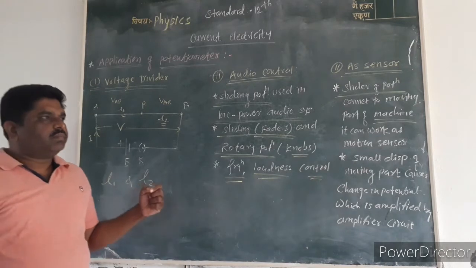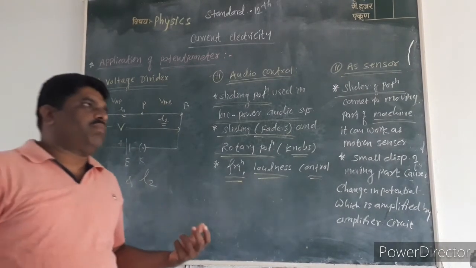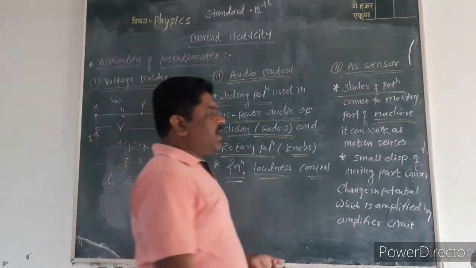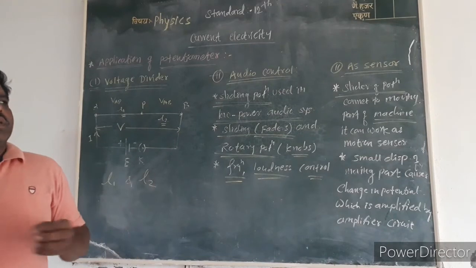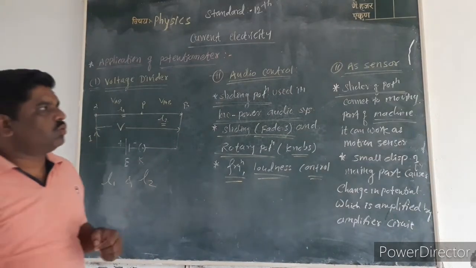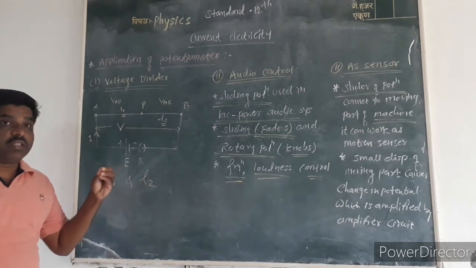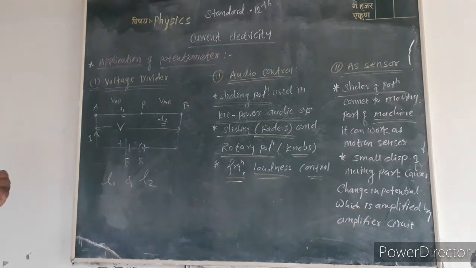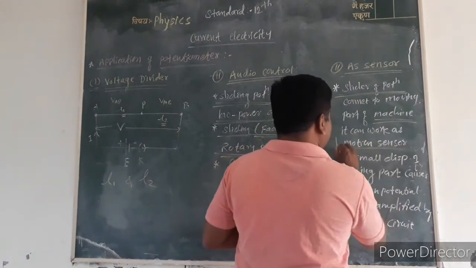The machine has all types of parts, but the slider potentiometer is connected to the moving part of that machine. Then that part works as a motion sensor.